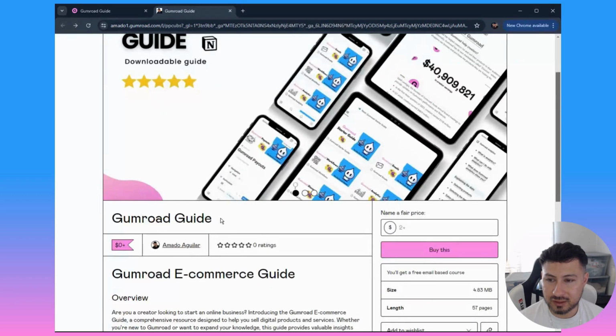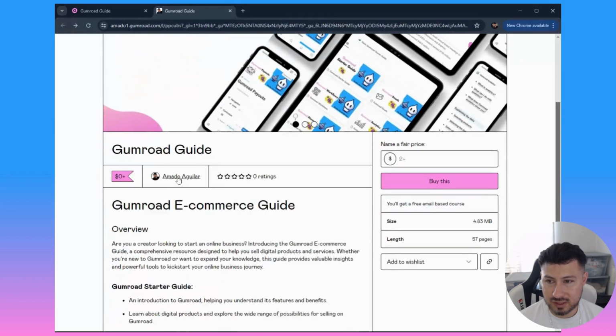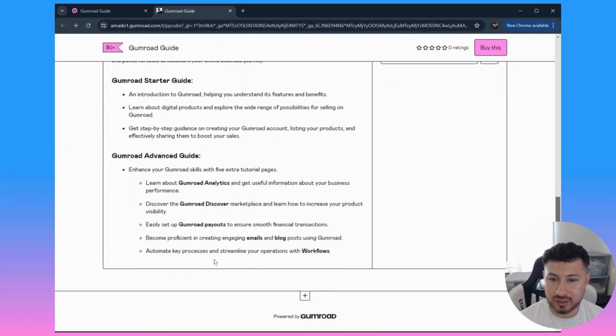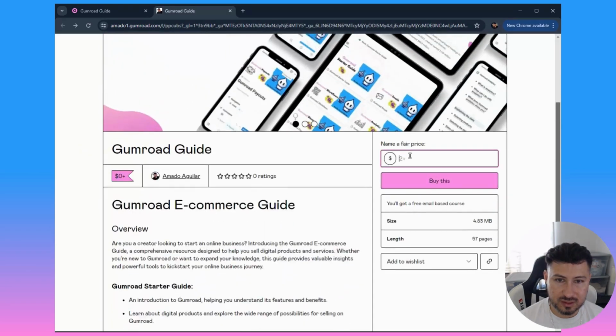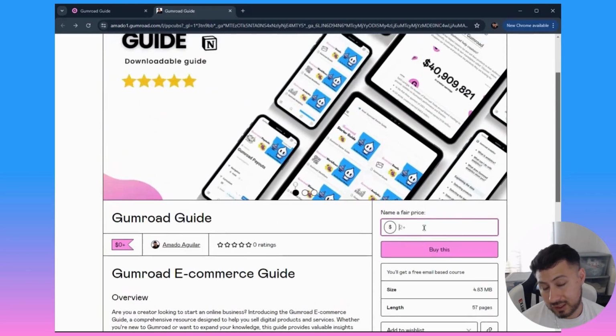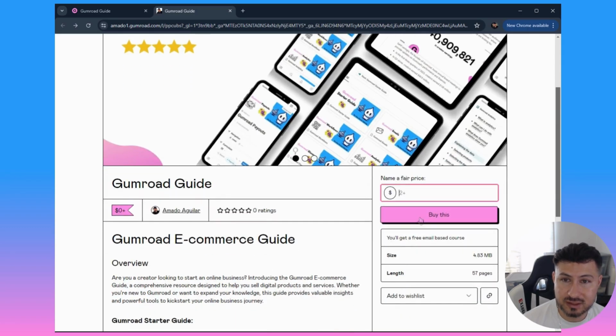The name of the product, the title, this is the creator, your price, all your ratings. Then the description goes right here. This is where they put in the price. If they wanted to add, pay a little bit, totally up to them. And once they're ready, they'll just go ahead and click buy this.